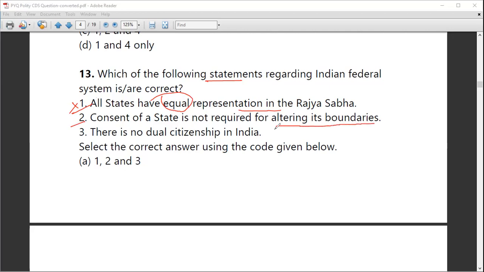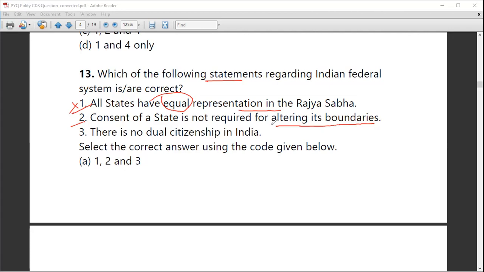According to Article 3 of the Indian Constitution, the consent of the state is not required while changing its name or altering the boundaries. But again, there is a small minor provision that the President needs to inform the administration of that state, meaning the governor of the state, that the boundaries will be altered and the name can be changed according to the parliamentary proceedings. Okay, so the consent of a state is not required for altering its boundaries.